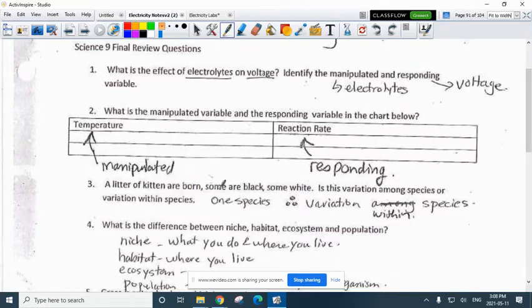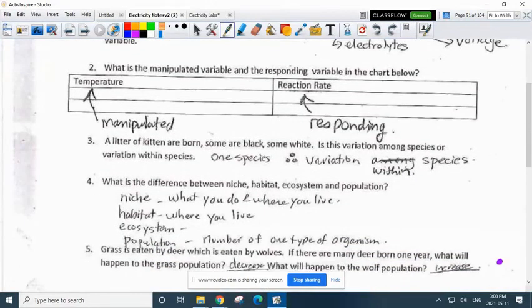So it says the litter of kittens are born and some are black and some are white. Is this variation among or within species? So they're all born kittens, so that means they're the same species. That is within a species. Among species would be amongst different species. Remember, by going through this and me telling you the answers, you're only getting half the review. By finding the answers in your notes, when you find the information on variation within species, you're also going to find the information on among species.